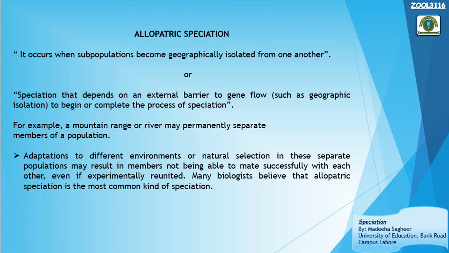So many biologists believe that allopatric speciation is the most common kind of speciation, the most important kind that happens in evolution.